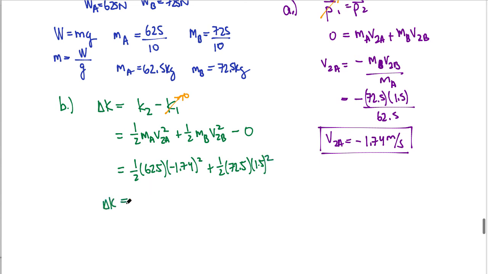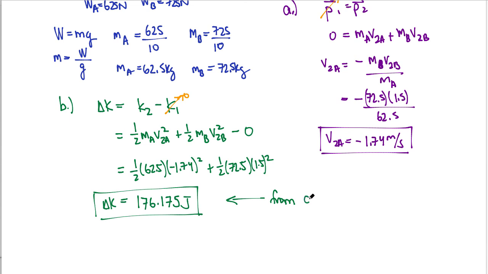My change in kinetic energy then works out to be 176, we'll go ahead and just put the whole number here, 0.175 joules. So this is the kinetic energy that appears to come out of nowhere. So where did this come from? Well, it came from some chemical energy that was released by the figure skaters' bodies.